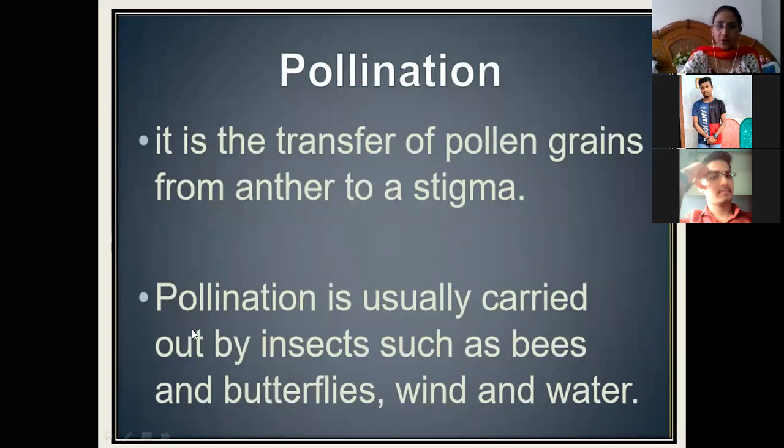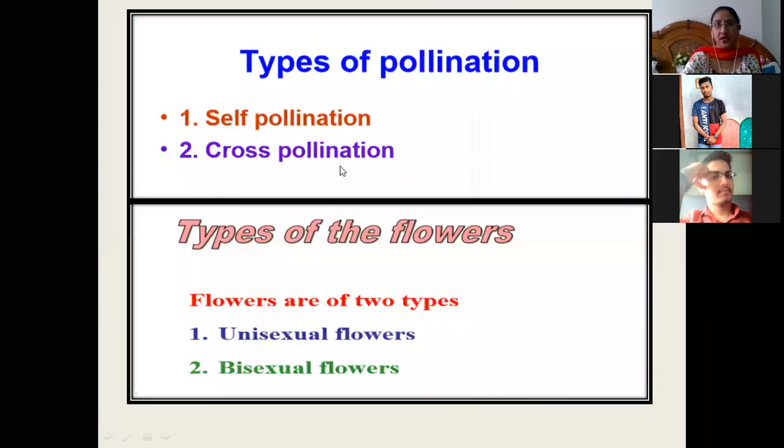So pollination is the transfer of pollen grains from anther to stigma. Pollination is usually carried out by insects such as bees, butterflies, wind and water. So there can be different modes of pollination. What are the different types of pollination?